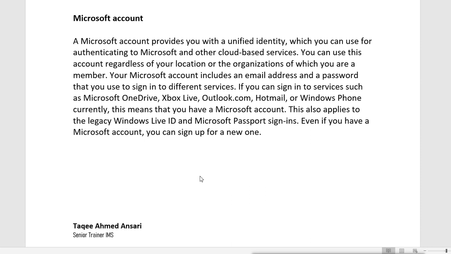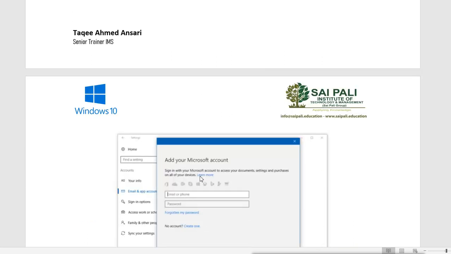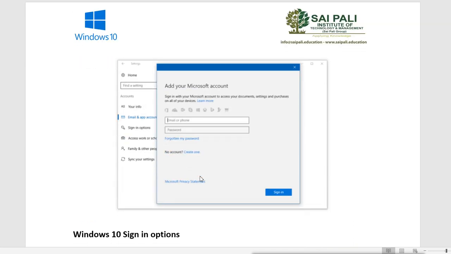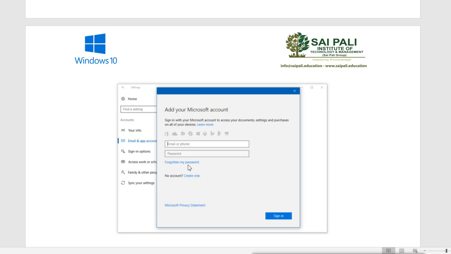If you can sign into services such as Microsoft OneDrive, Xbox Live, Outlook.com, Hotmail or Windows Phone currently, this means that you have a Microsoft account, and this also applies to the legacy Windows Live ID and Microsoft Passport sign-ins. Even if you do not have a Microsoft account, you can sign up for a new one. If you already have an account, you can just log in with that account, or you can create a new account also.